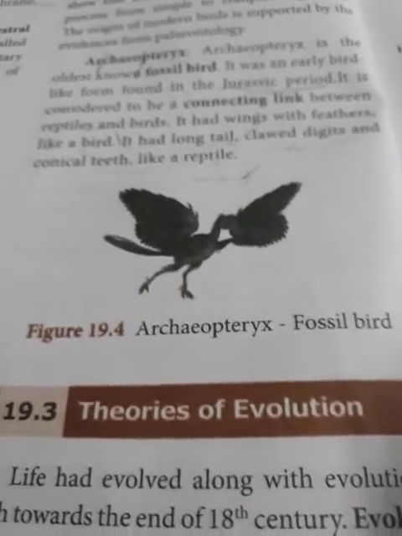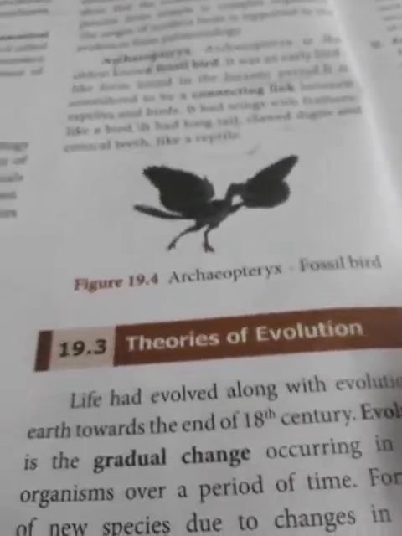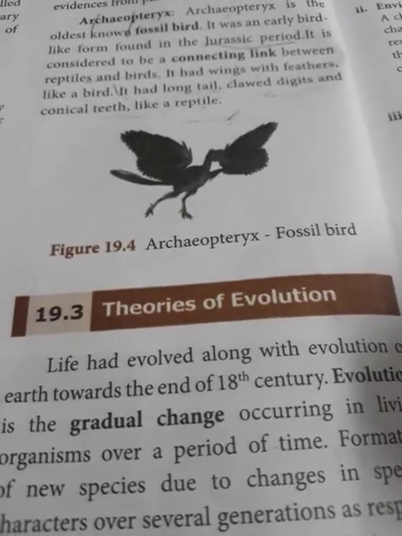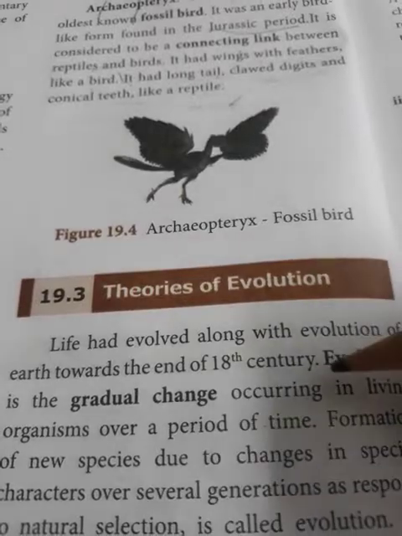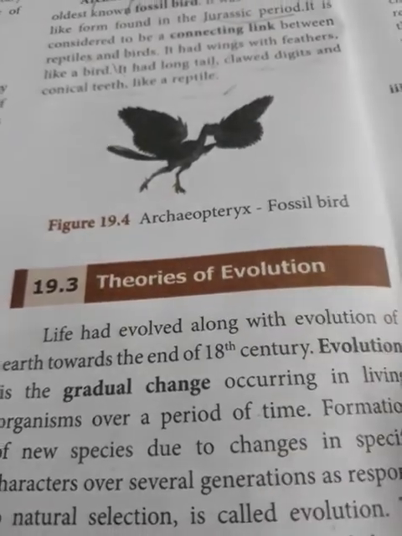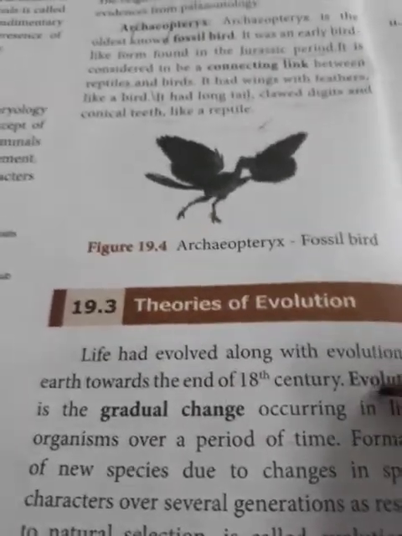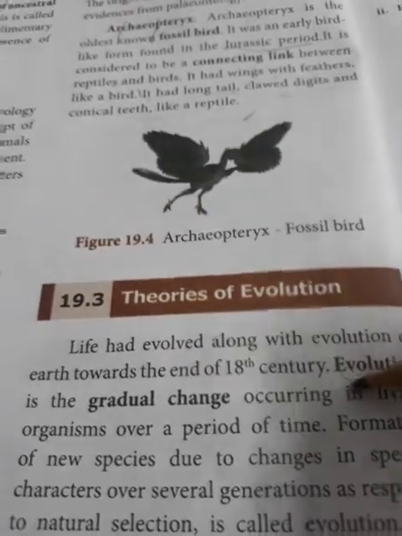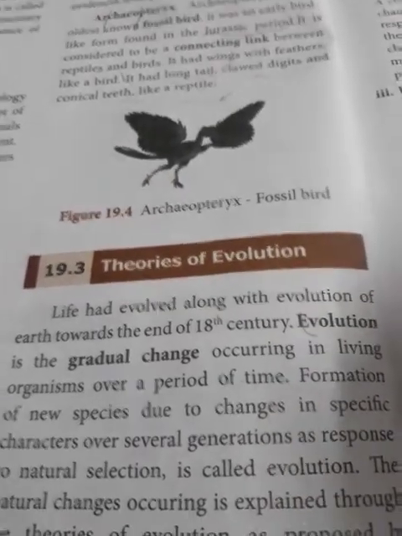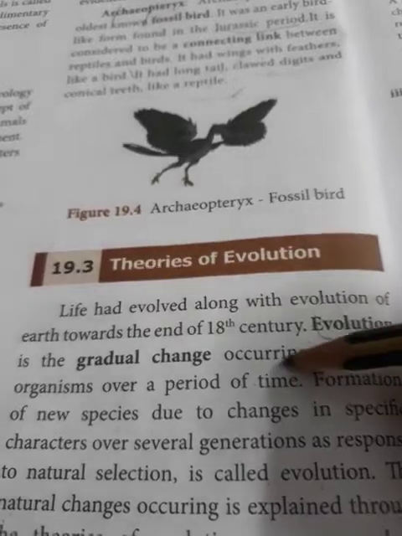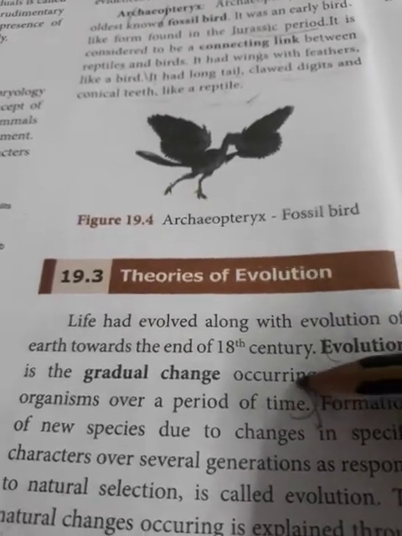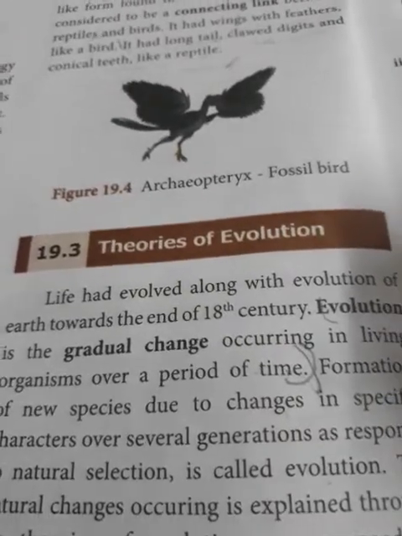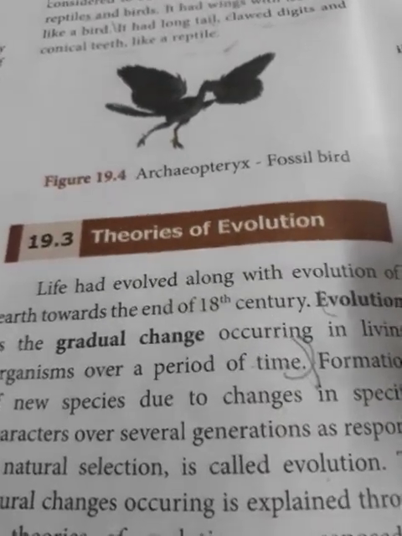Now we are going to discuss the theories of evolution. Life had evolved along with the evolution of Earth towards the end of the 18th century. Now definition, we have to study what we mean by evolution. Evolution is the gradual change occurring in living organisms over a period of time. To explain this evolution, different theories have been proposed.